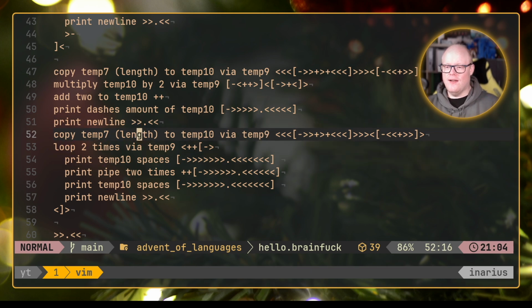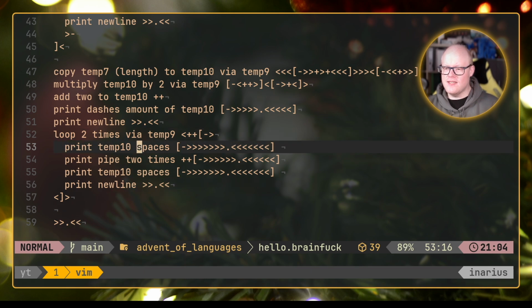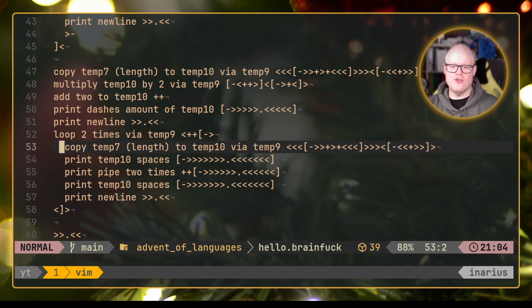Okay, so we need to obviously do this 2 times for the spaces, so we need to move this inside here, this preparation of temp 10 via temp 9. However, we could maybe do it via temp 9, so temp 8, so that we can actually use temp 9 for our loop. So let's do this via temp 8 by simply going then, we are starting at 7, then we are only going 1 forward, then we are going 2 forward, then 3 back again.